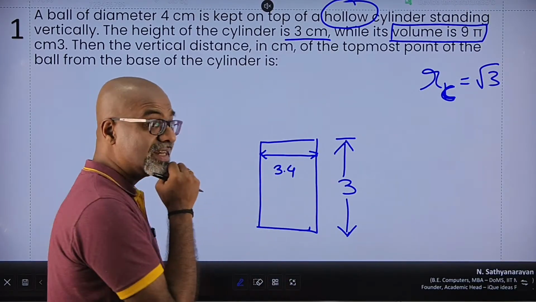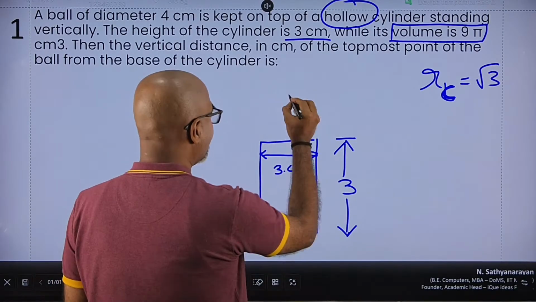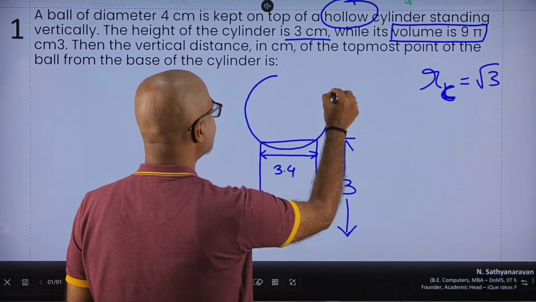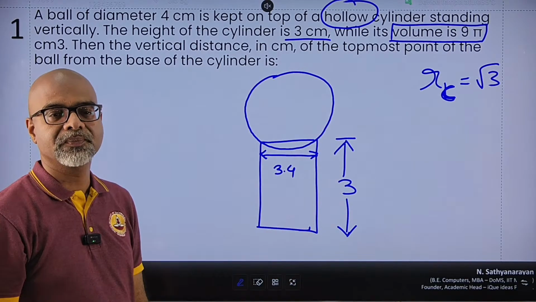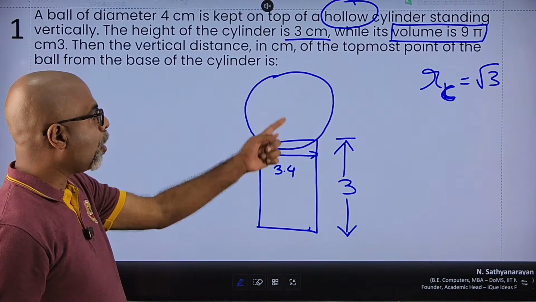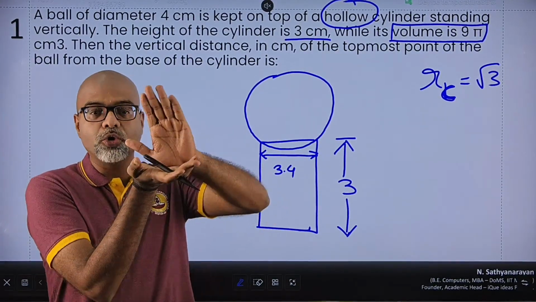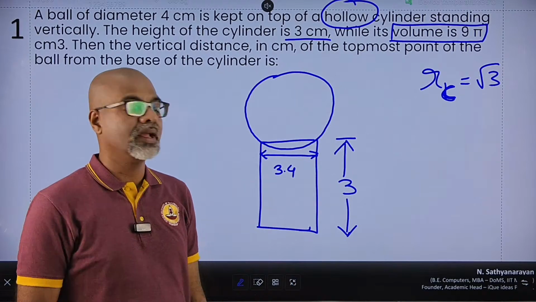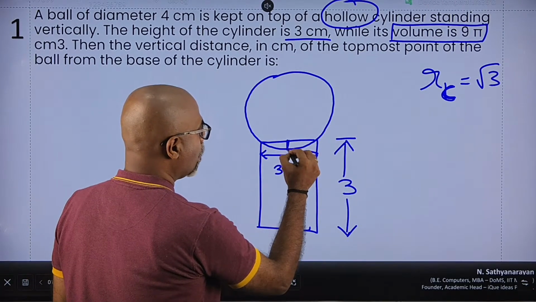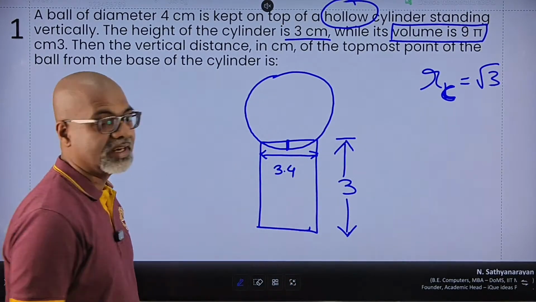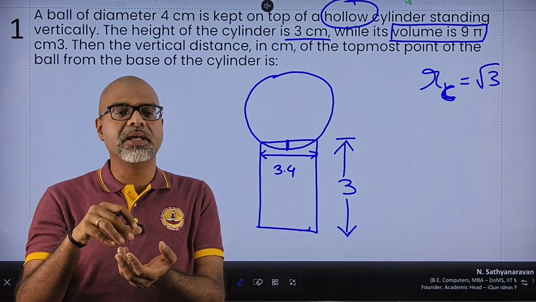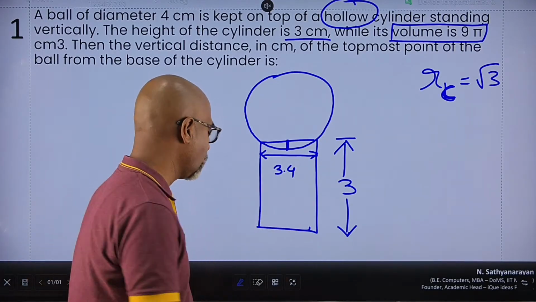And remember, the cylinder is hollow. So then if I take a look at it, the ball is going to sit something like this on the cylinder, which means the ball is not exactly resting totally on the cylinder. It is somewhat sunk inside the cylinder, which means I have to account for this particular distance. How much of the ball is inside the cylinder makes an absolute difference to the question.